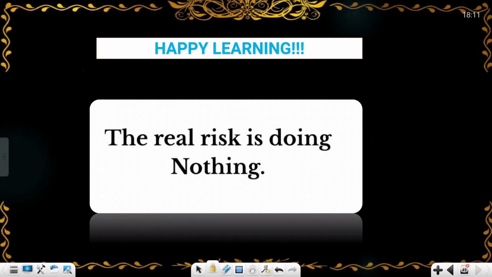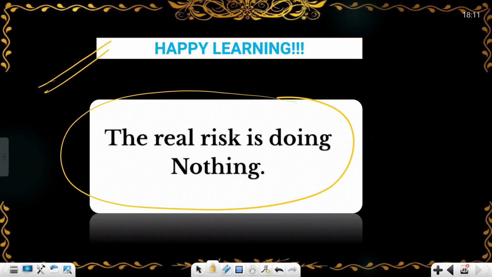Okay. So in this way, we have completed this shift, and our last motivational line is: the real risk is doing nothing. So you have to work, you have to take risk.